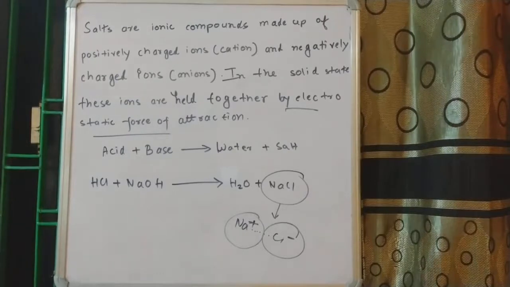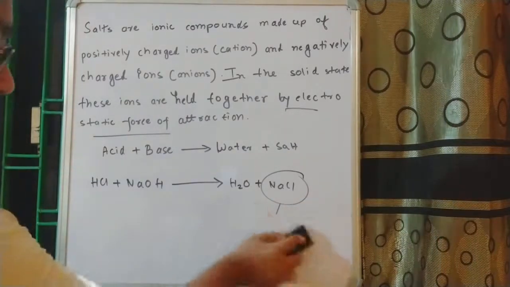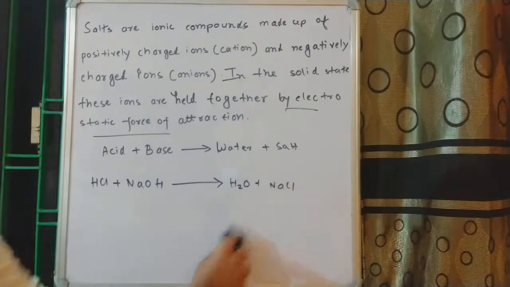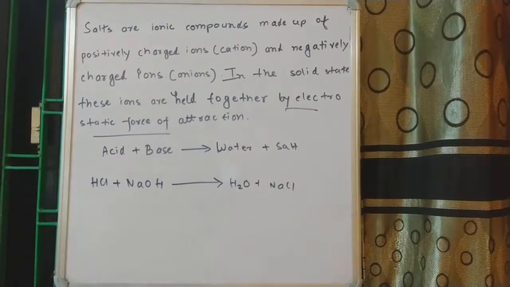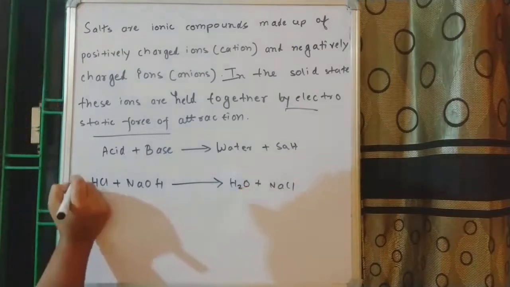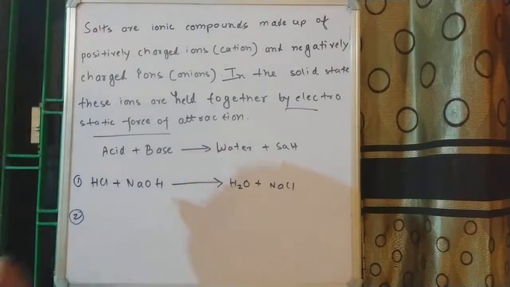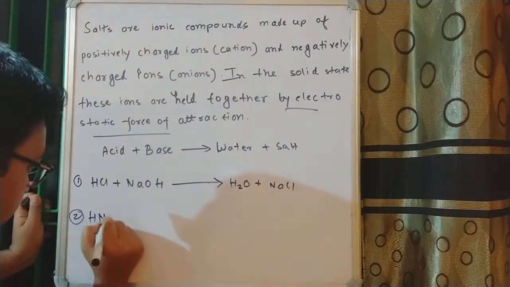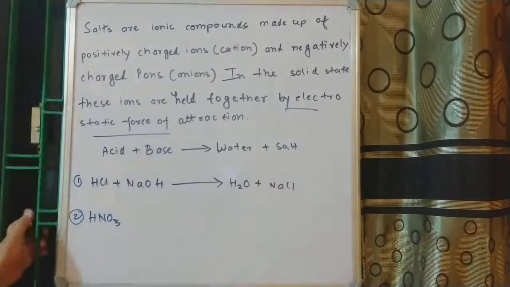Let me write one more example actually. Two examples will be good. So this is the first example, and here we have the second example. In the second example, we will write HNO3. You should know the name of this acid.